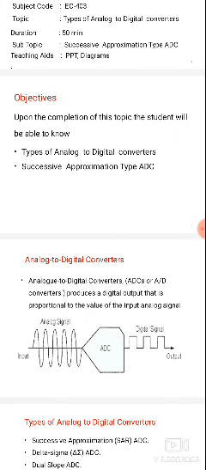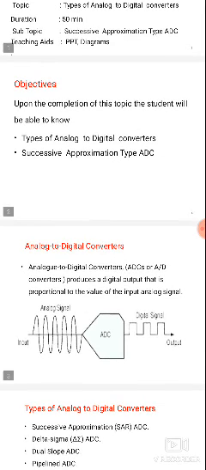In the last class, we already completed the counter type. The counter type is also known as the staircase or digital ramp method. In the previous class we discussed the counter type. The main disadvantage of the counter type is that the operation is slow and a large time is required for conversion. The operation is slow and the conversion time is too large.